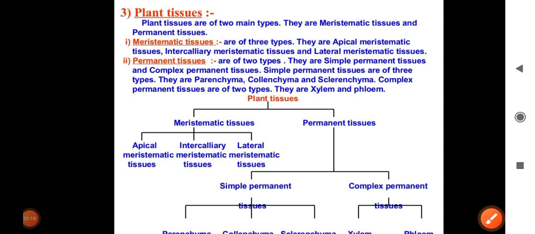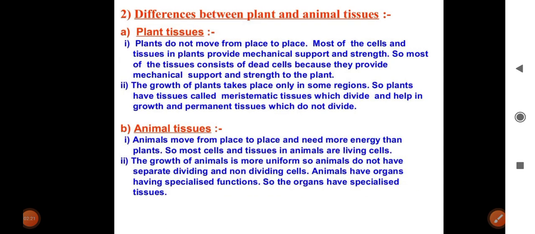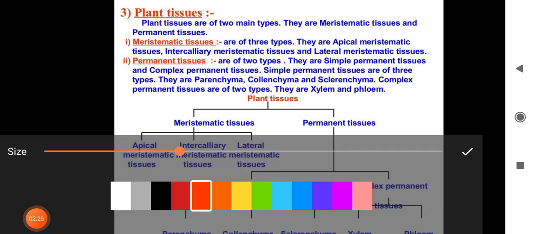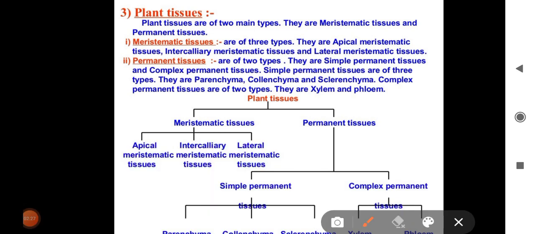So now let us start about plant tissue, which is our today's topic. In the earlier video, we studied the plant cell and the difference between plant tissue and animal tissue. So first watch that video if you didn't watch it. Today we are only going to study about plant tissue.